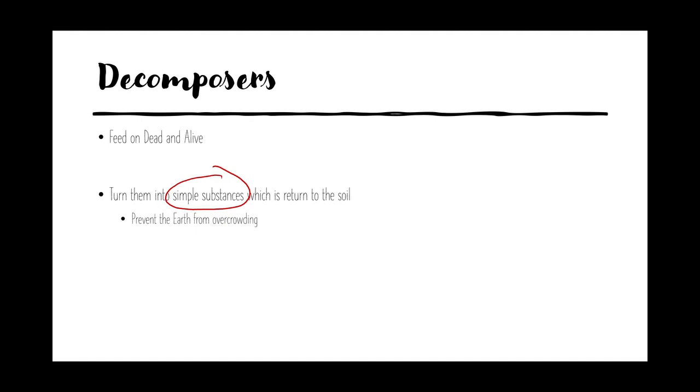Okay, all these dead animals, actually they have been fed on by this fungi and bacteria, which feed on dead, and then they turn them into simple substances. That's why they are gone. Okay, so this prevents the earth from being overcrowded. Can you imagine if there's no fungi and bacteria? All these dead animals, dead plants, as well as their waste, they just keep piling up on earth. Then there will be more and more of them. Okay, so actually it's also a good thing that you have fungi and bacteria.